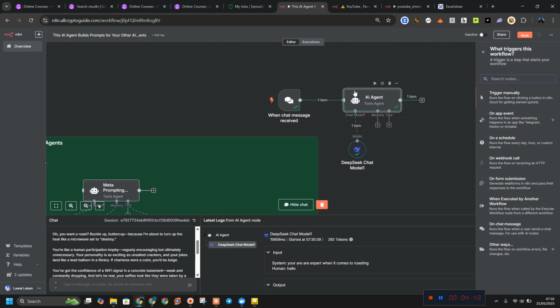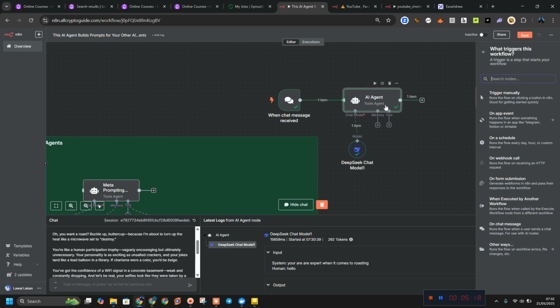Like I said, data moves through the workflow as an array of JSON objects. Each node processes the incoming data and passes the result to the next node. Just like this, incoming data passes straight through to another node. You have this one, which is the brain, and this is the AI tool. This is the AI tool and a model, and this is the brain we are going to use because we can connect to multiple things right here. This structure allows for complex data manipulation through and across various services.